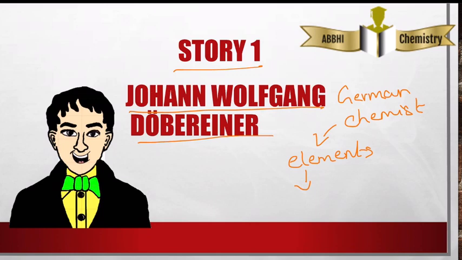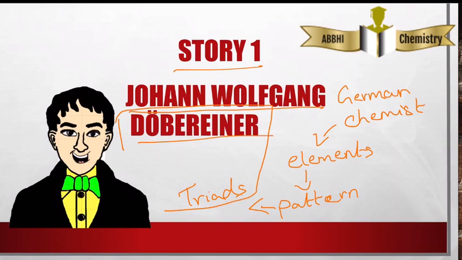He found a pattern which is constantly repeating itself, and he called this pattern triads. Since Dobereiner discovered it, he called this one Dobereiner's triad.